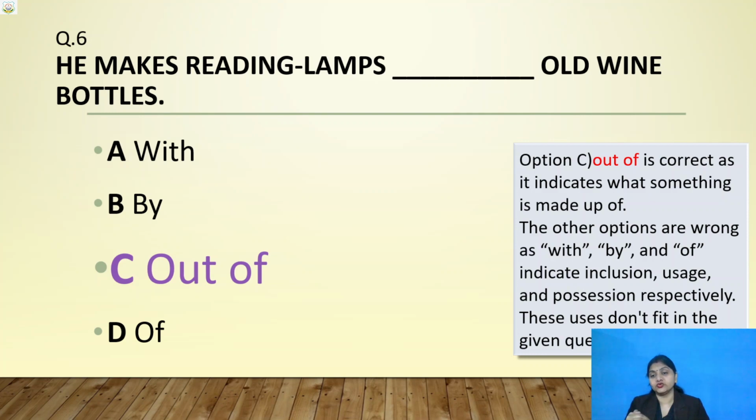This is our school, this is your school, तो तुम्हारा ownership है. Okay, so possession means our, your, mine. This is your possession. So here with, by and of, these all three are incorrect. These uses don't fit in the given question. That's why "out of" is your correct answer.